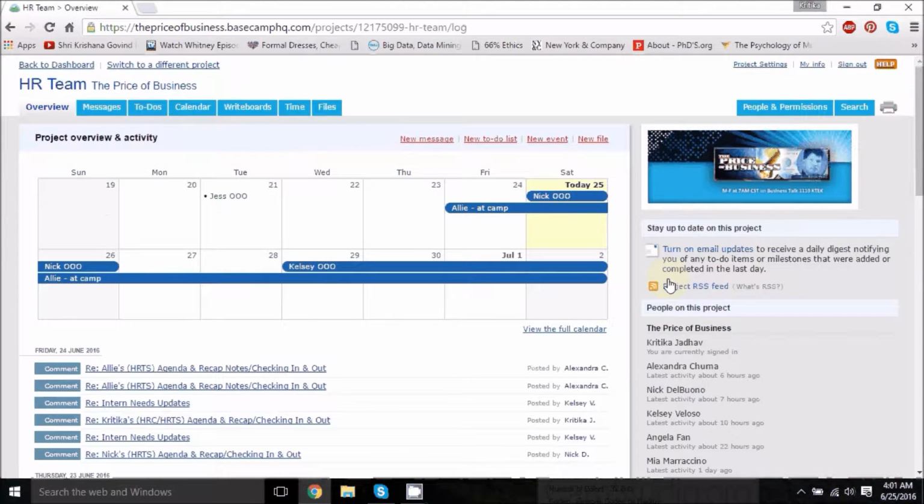As I mentioned earlier, this is the HR team space. As an HRC and HRTS, you will be working under this project space. This project space has various tabs called messages, to-dos, calendars, whiteboards, time, and files.